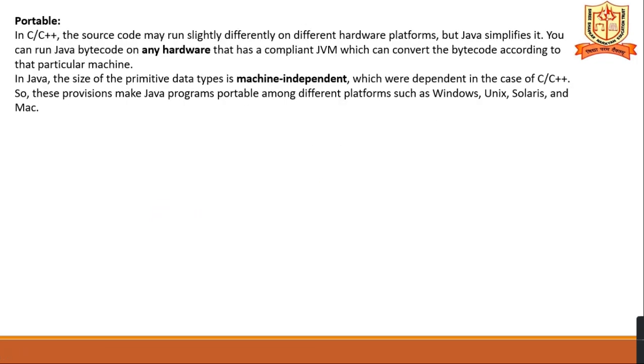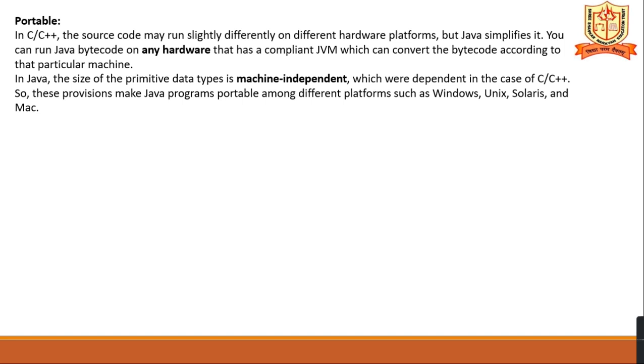And portable: in C++, the source code may run slightly differently on different hardware platforms, but Java simplifies it. You can run the bytecode on any hardware that has a compliant JVM, which can convert the bytecode according to the particular machine. So C and C++ source code can run slightly differently on different hardware platforms. This bytecode you can run on any of the OS. That's why it is called platform independent and portable. You can run it on any OS.